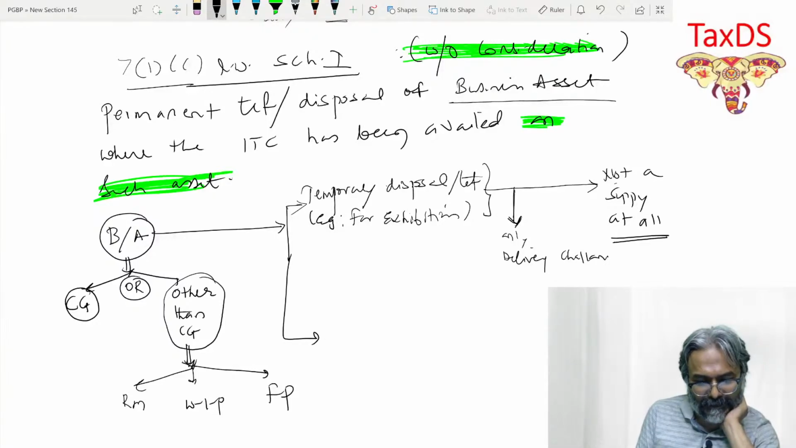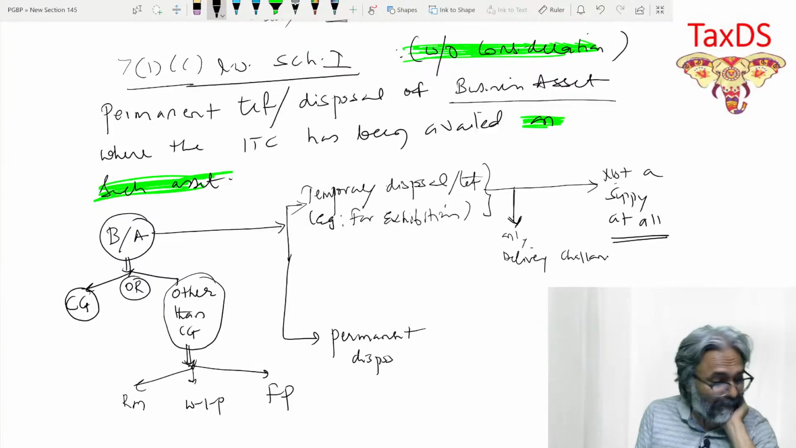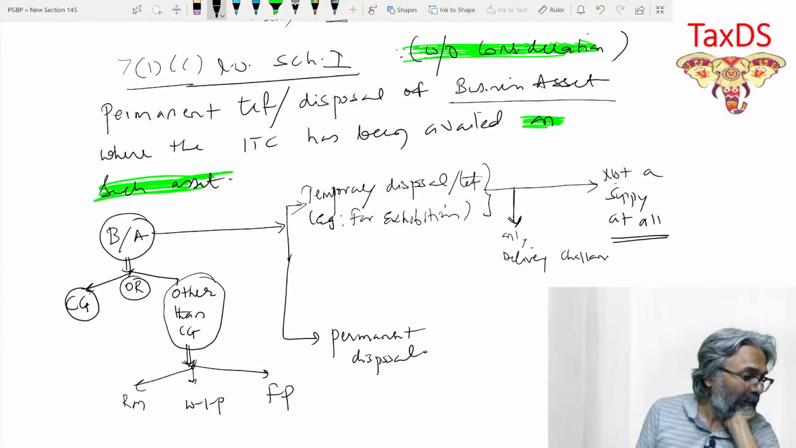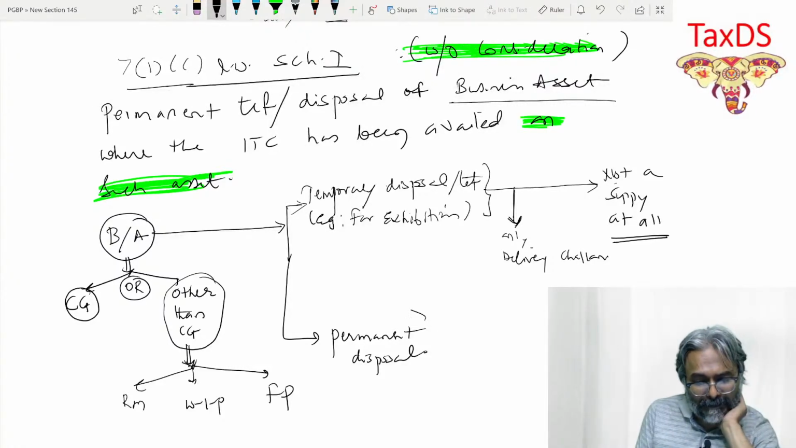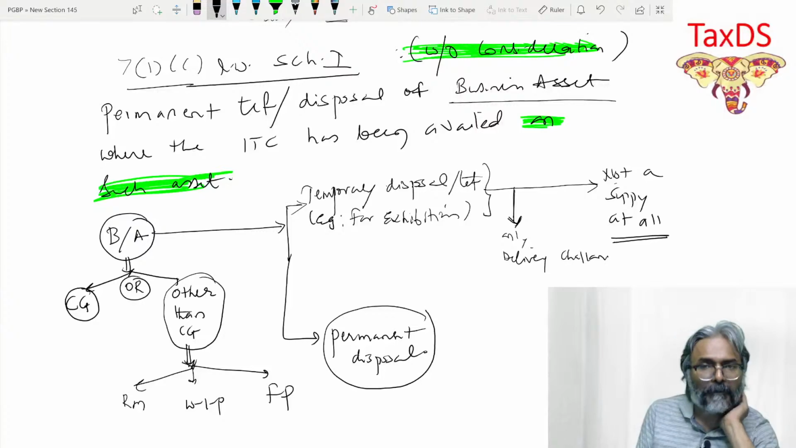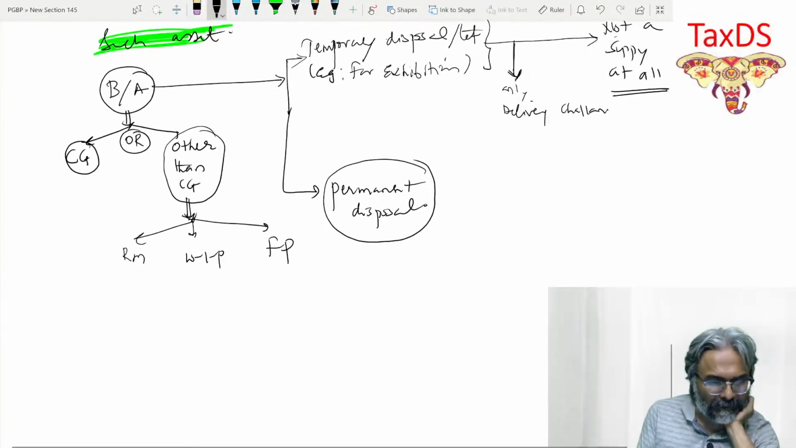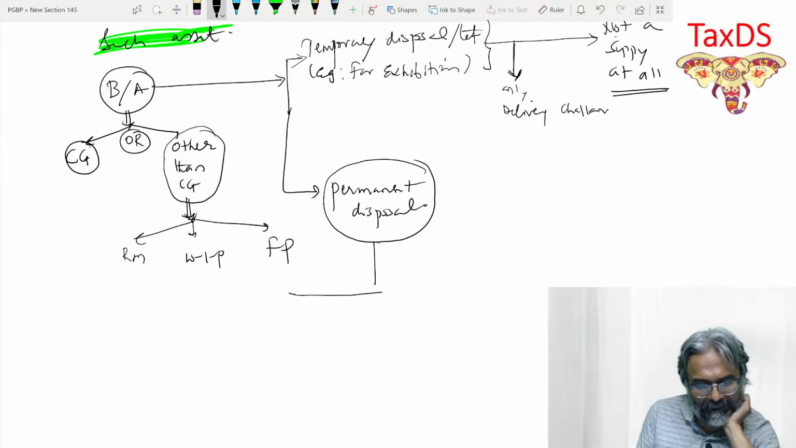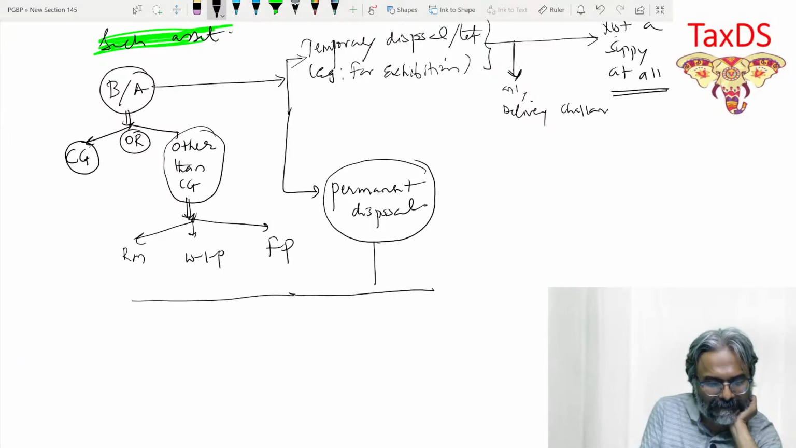Now comes the real part. The permanent disposal. Now the game is on, students. Friends, the permanent disposal is what we are going to look into now at this stage. Permanent disposal in this context would mean 2 things. What are the 2 things? So here I am writing, students, 2 things like this.